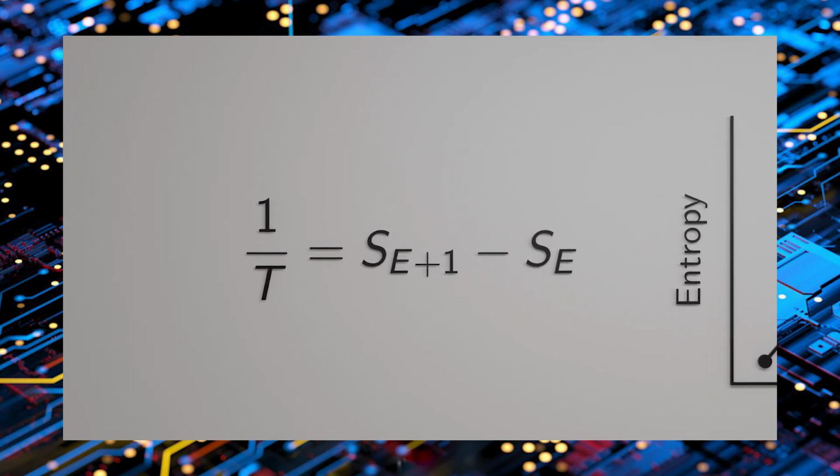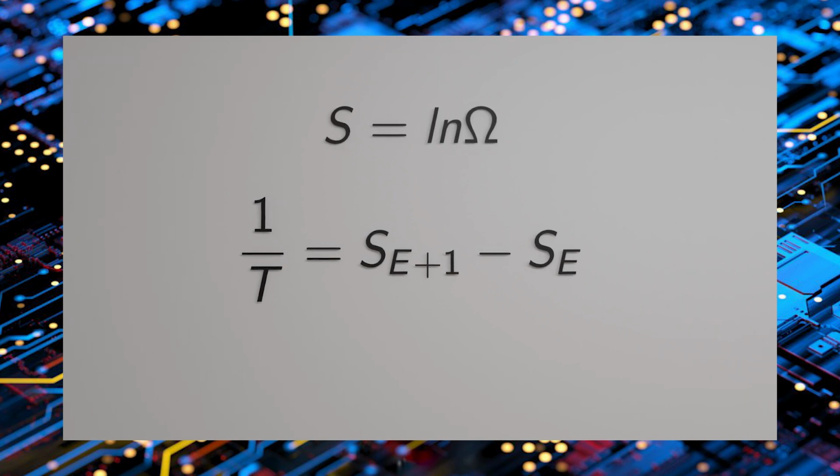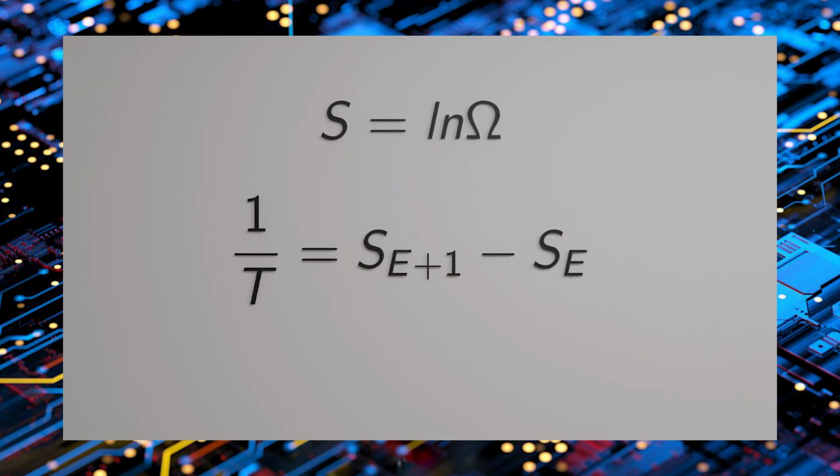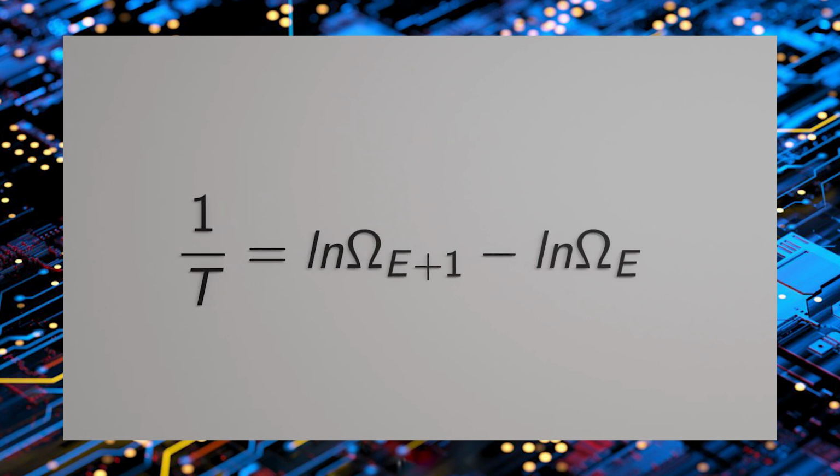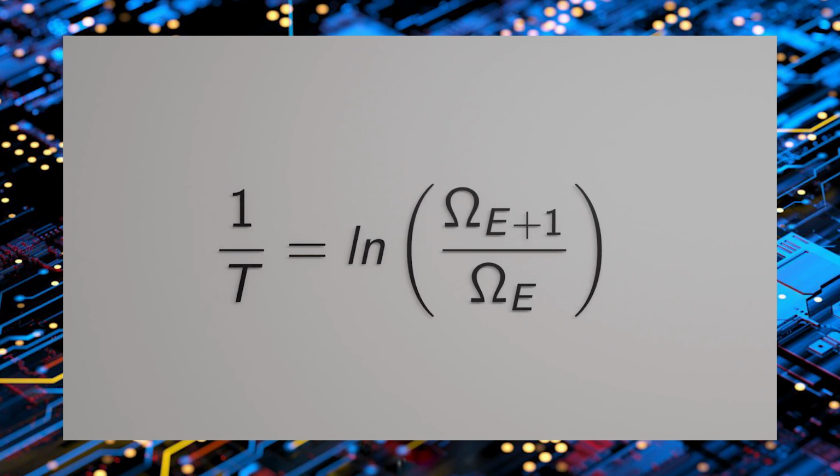And now we can use this formula from before. Entropy is the logarithm of the number of possibilities omega. We can plug that in. And finally, we can use logarithm rules to come to this form. And as you can see, temperature is indeed not directly this factor omega(E+1) divided by omega(E), rather a logarithmic variant of this factor.